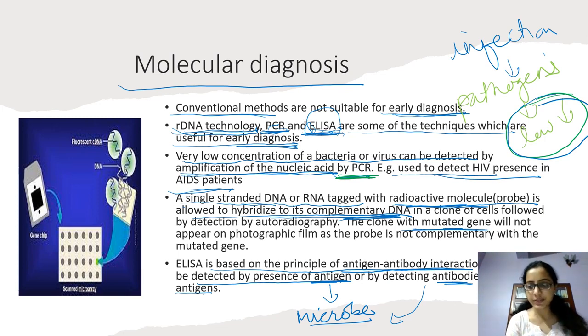Of course, if it is mutated, it is not complementary DNA, and it will not bind with the radioactive molecule tagged DNA. The radioactive molecule tagged DNA will not bind with the mutated gene, and that is how the disease can be diagnosed. This is molecular diagnosis. In this we use rDNA, PCR and ELISA techniques mainly.